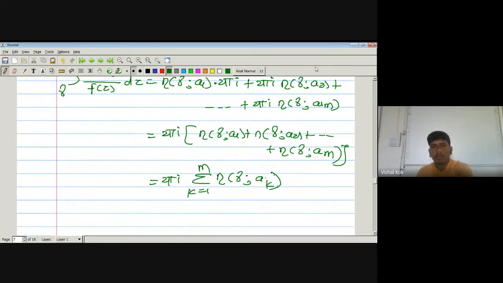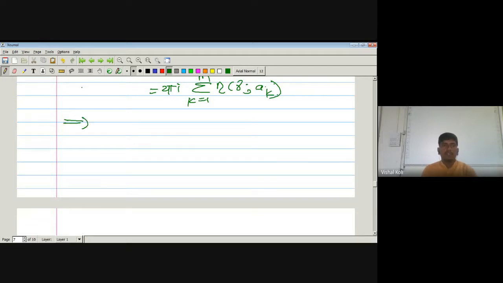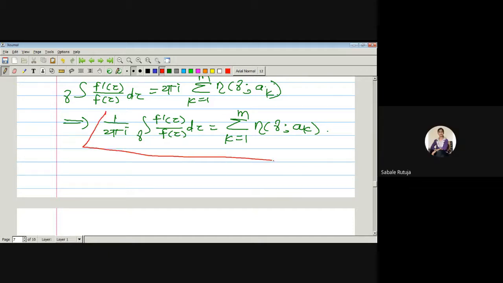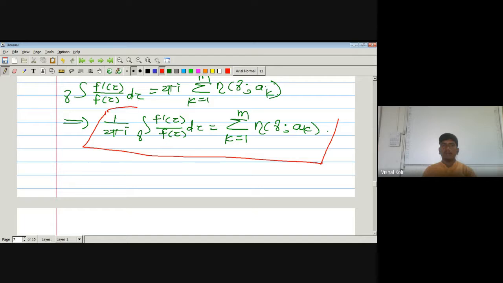Now just multiply both sides by 1 upon 2 pi i. We get 1 upon 2 pi i integration over the curve gamma f dash of z divided by f of z dz is equal to summation k running from 1 to m index of a curve gamma with respect to a point ak. Okay, is the proof done? Yes or no? Yes, sir. And that one is nothing but our required result, and hence the proof.